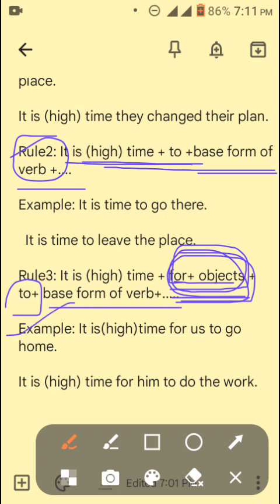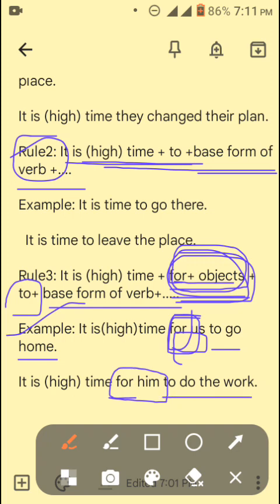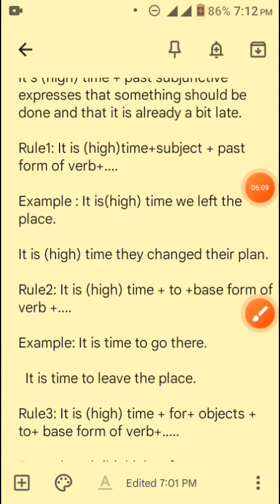Example: "it is high time for us". It is an extension. It does not influence the exact structure or rule of the right form of verb. So "it is high time for us to go home". Don't be confused with the extended part. "It is high time for him" is an extended part. "It is high time for him to do the work". So you have to remember the two rules.